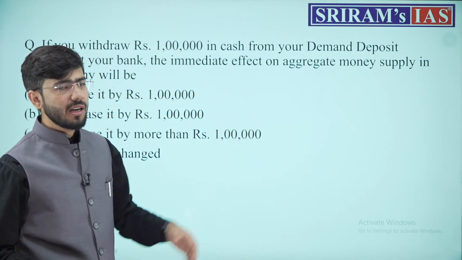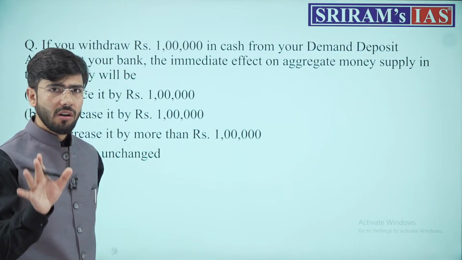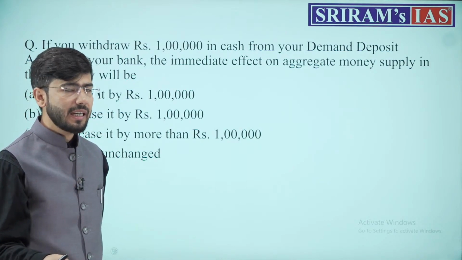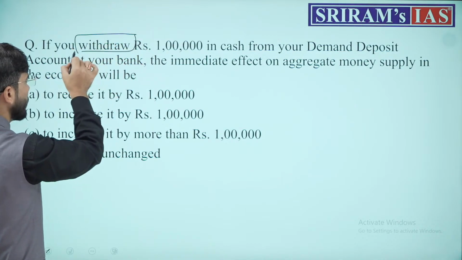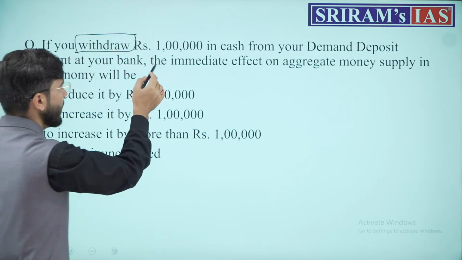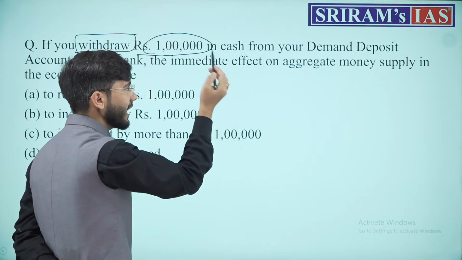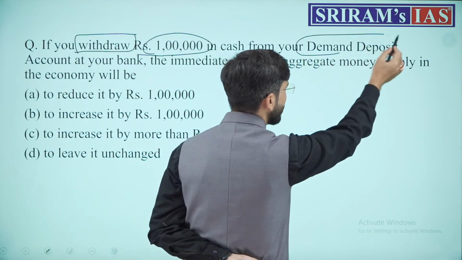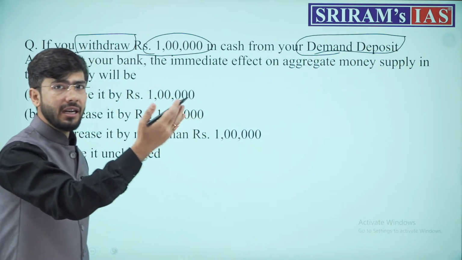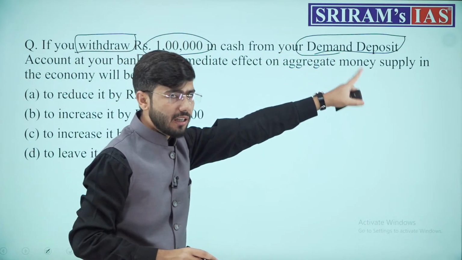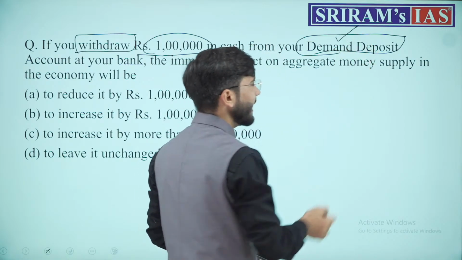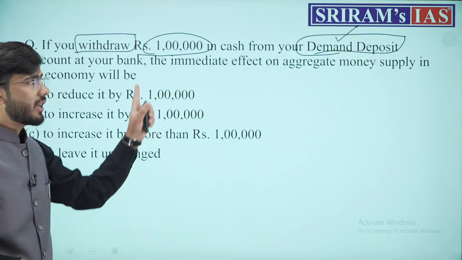बहुत ही easy question था. Breaking the question, always remember, break the question and understand it bit by bit. It says if you withdraw, what are you doing? You are withdrawing money, 1 lakh rupee in cash from your demand deposit, not demat, demand deposit. Remember the term? Demand deposit. You are withdrawing 1 lakh rupees from your demand deposit.